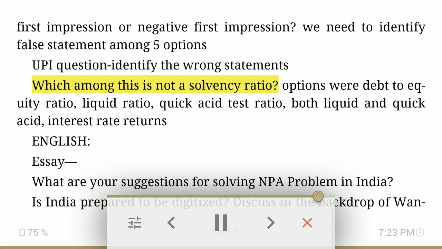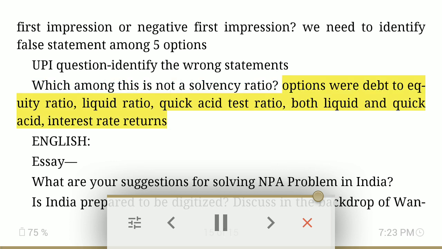Which among this is not a solvency ratio? Options were debt to equity ratio, liquid ratio, quick acid test ratio, both liquid and quick acid, interest rate returns.